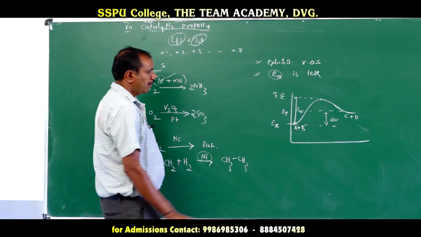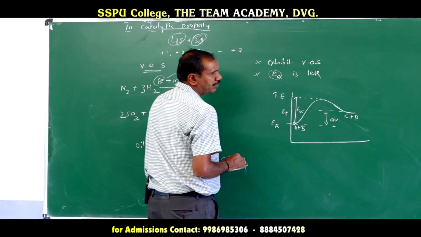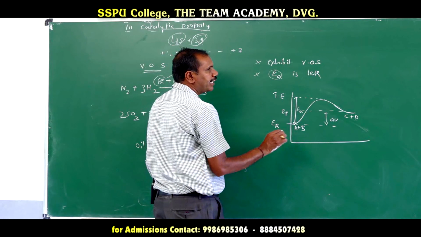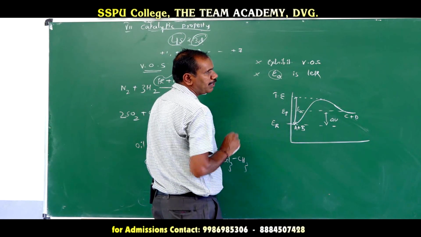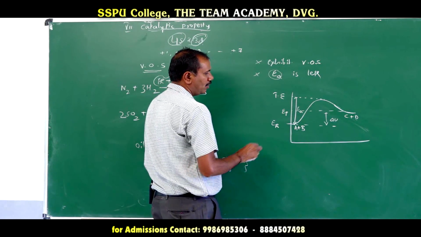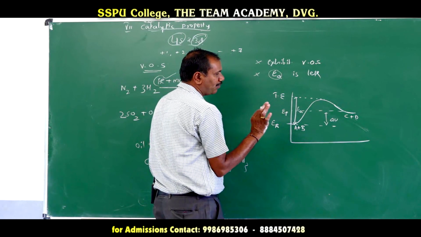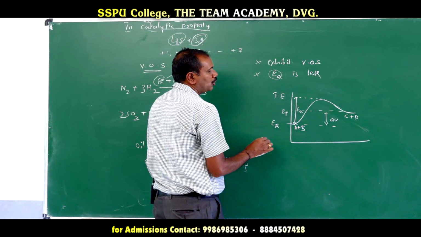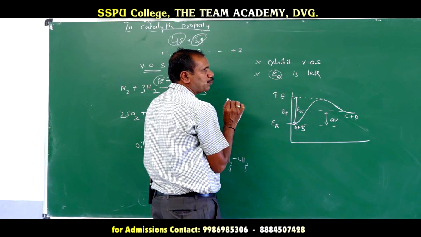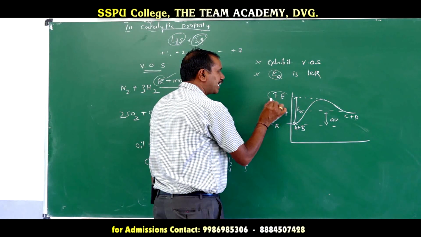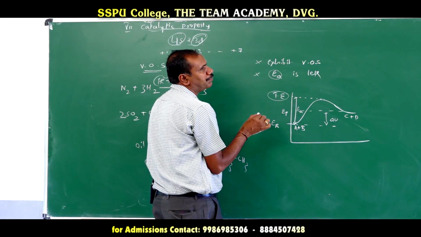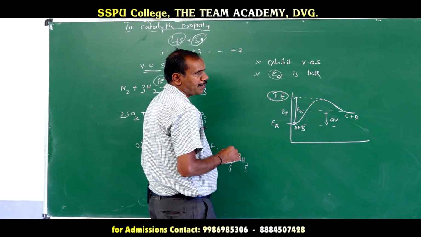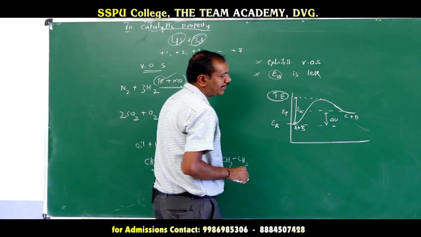For the formation of any product, for every reaction, there must be a collision between the molecules. All collisions will not lead to the formation of product; only effective collisions will. When does an effective collision take place? Once the molecules have the minimum sufficient amount of energy, meaning they must have the threshold energy, then only the reaction will take place.